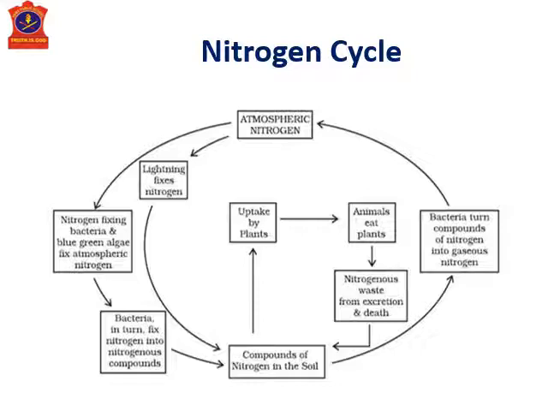Now these bacteria which are present in soil turn the nitrogen into nitrogenous compounds, and they go into the soil. Whether it is in the form of nitrogen oxide by lightning, from the bacteria, or from human conversion, that is fertilizers, it goes into the soil. Now we have compounds of nitrogen in the soil. These are taken up by the plants. Plants use it for making proteins in their body.